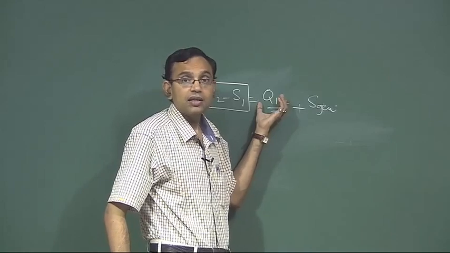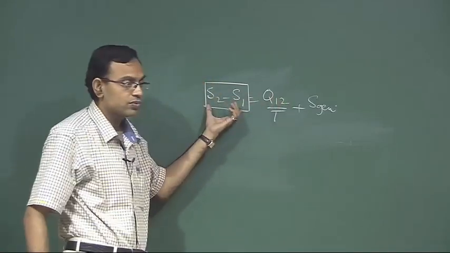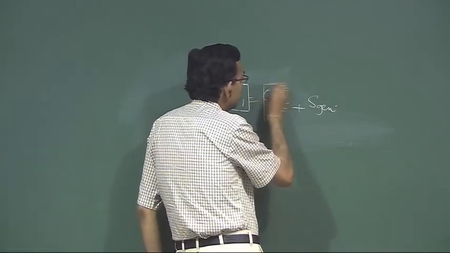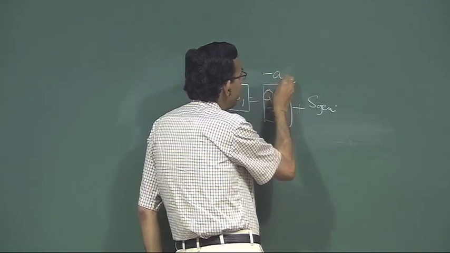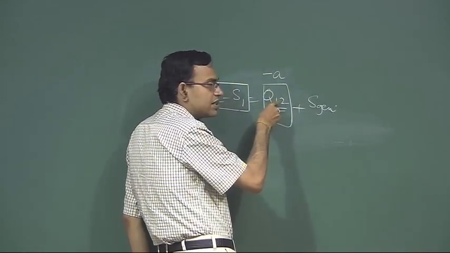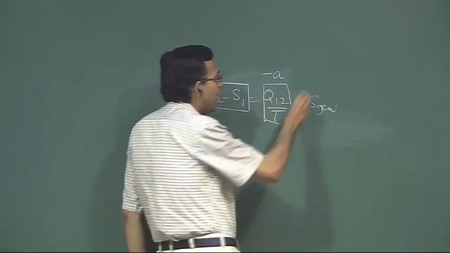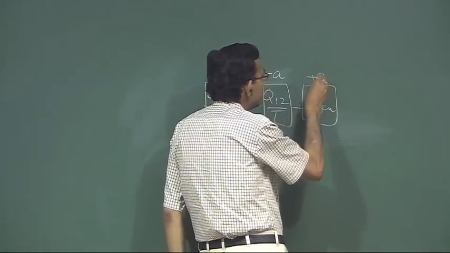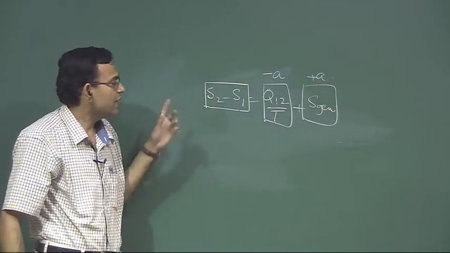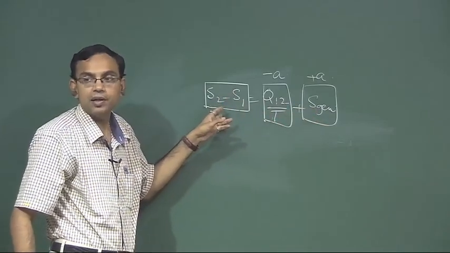However, there could be some other case also when this is 0. For example, this is some minus positive number A, when heat is transferred from the system to the surroundings, and let us say this is plus A. Then the total is 0, but it is not a reversible and adiabatic process.